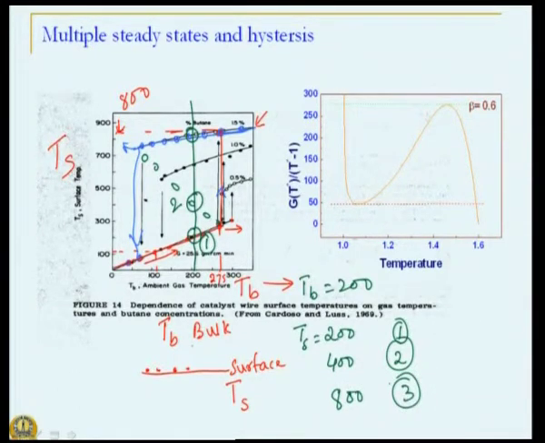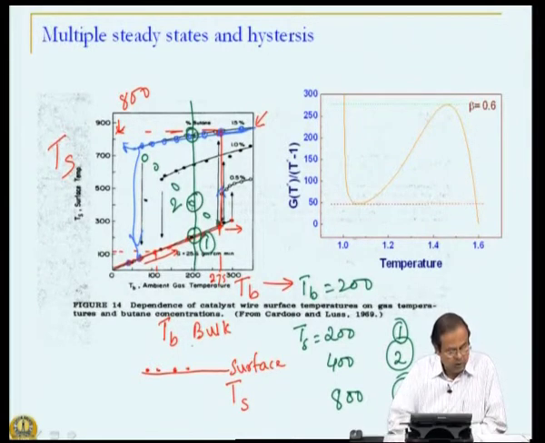A behavior which is similar to what we saw in the previous scenario. That is, same value of bulk conditions, I could have 3 different values of my surface temperature, or 3 different ways in which my wire will be present, or 3 different extent of reactions. Hardly any reaction in 1, a whole lot of reaction in 3, and intermediate in 2.